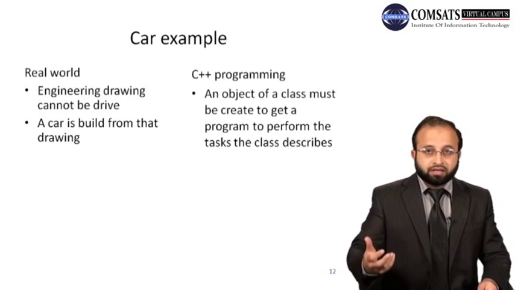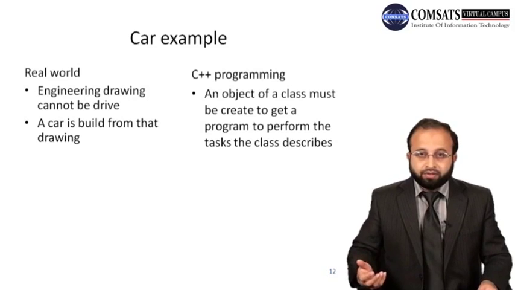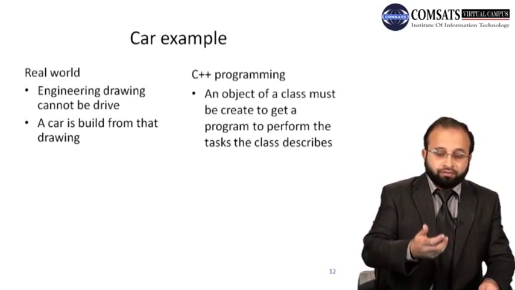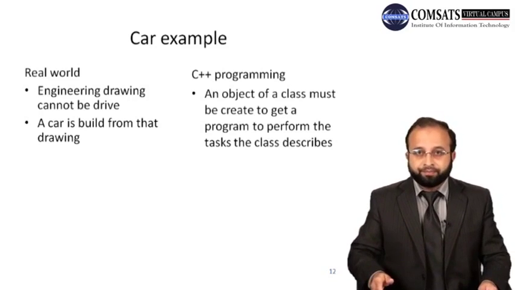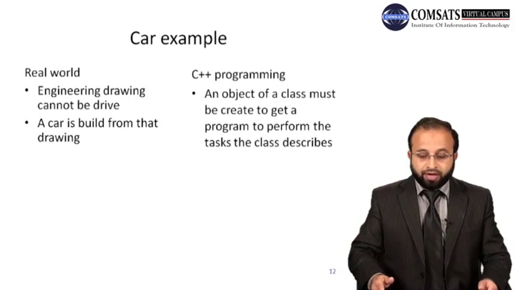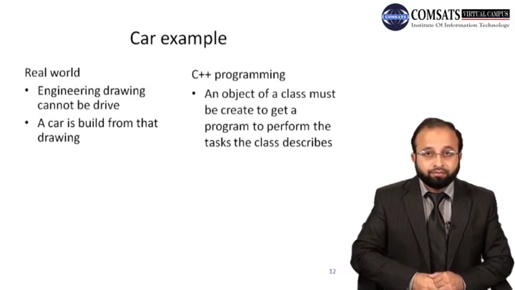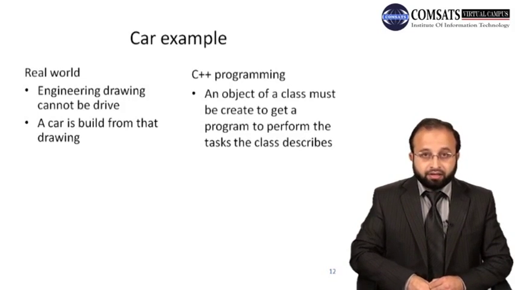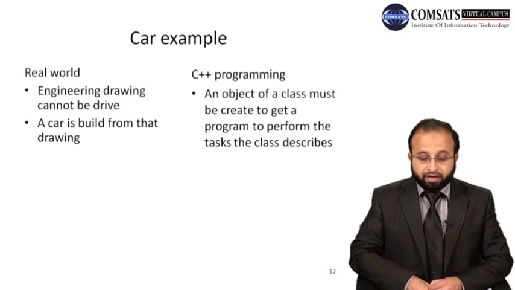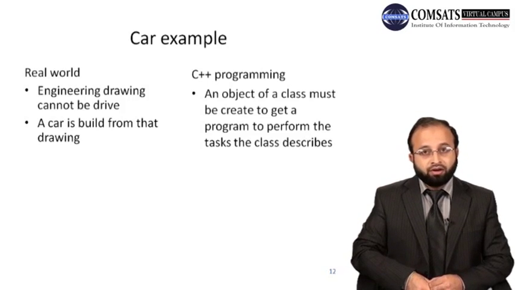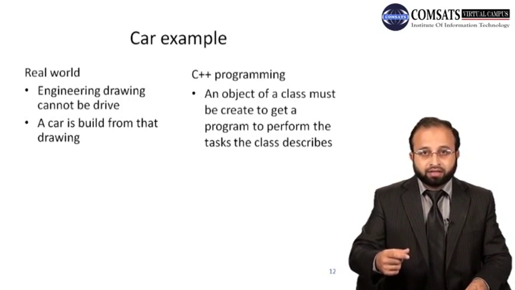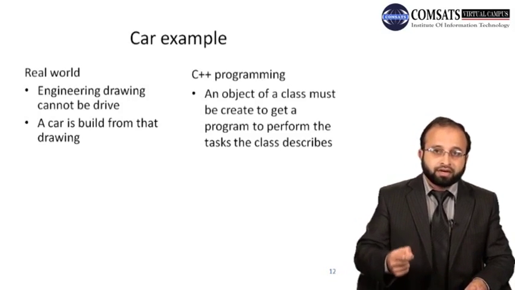So you can say that the car we have created with that engineering drawing is an object of the car engineering drawing, right? So an object of a class, because a class is a group of functions that shows what task a class performs. But actually, if you see in detail, in a programming language, an object of a class must be created to get a program to perform the task the class describes. In order to show what kind of task the class should perform in the program, you have to create an object of that class.